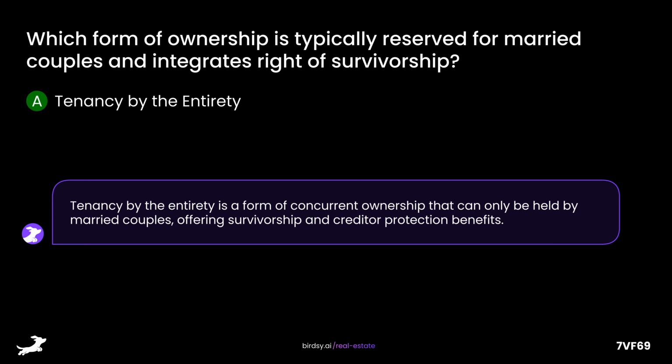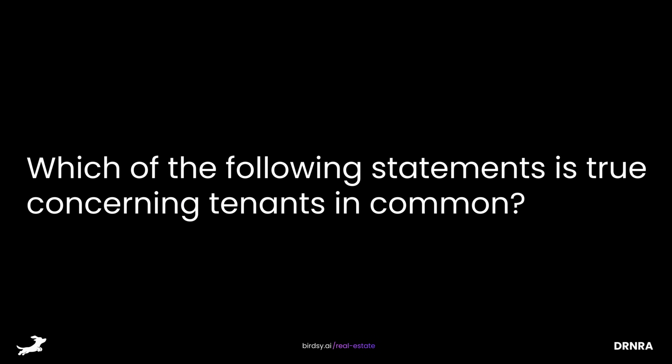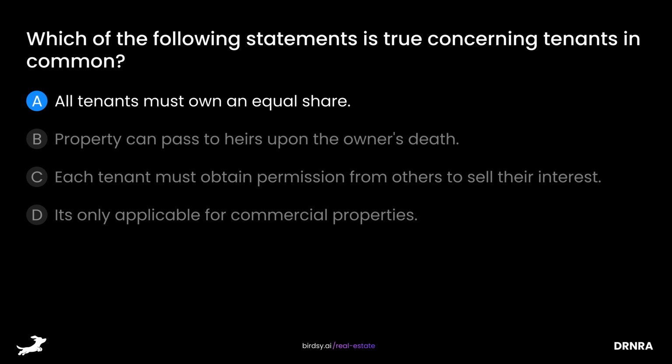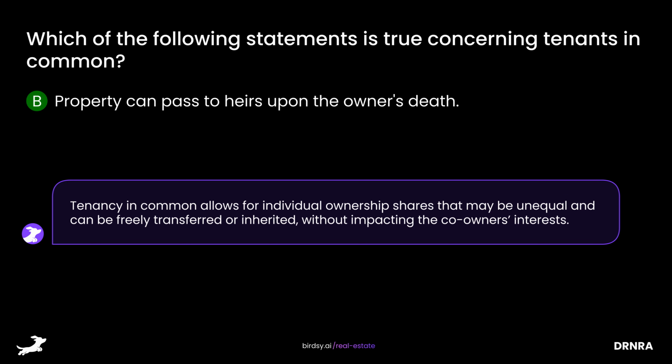and creditor protection benefits. Which of the following statements is true concerning tenants in common? Is it A, all tenants must own an equal share? B, property can pass to heirs upon the owner's death? C, each tenant must obtain permission from others to sell their interest? Or D, it's only applicable for commercial properties? The answer is B. Property can pass to heirs upon the owner's death. Tenancy in common allows for individual ownership shares that may be unequal and can be freely transferred or inherited without